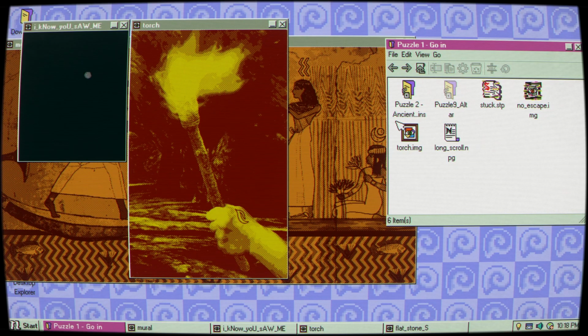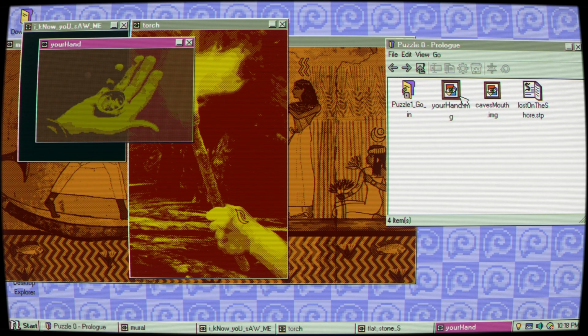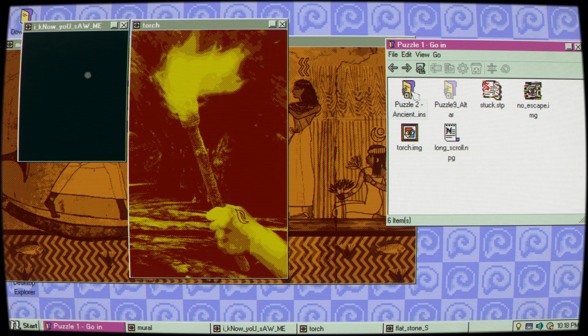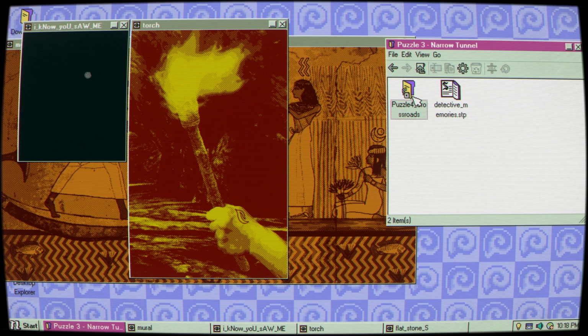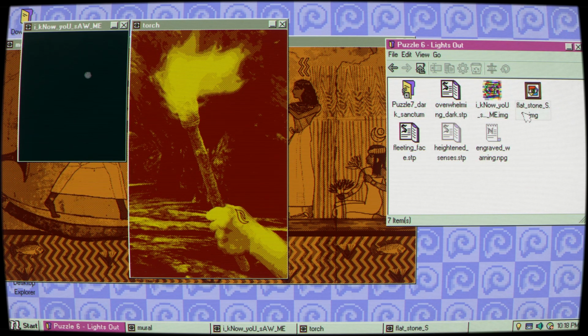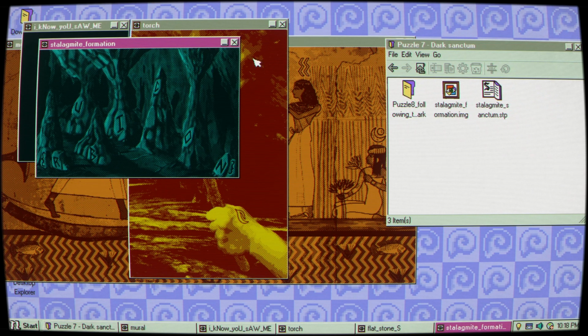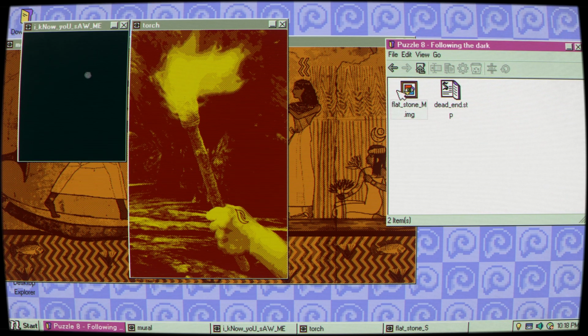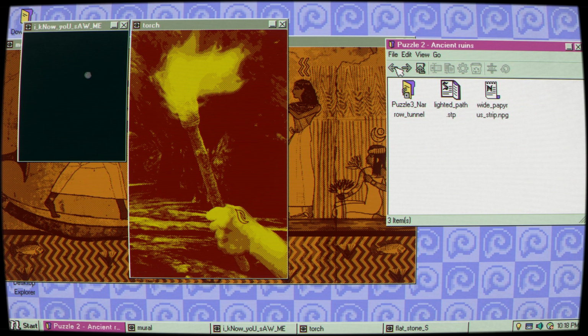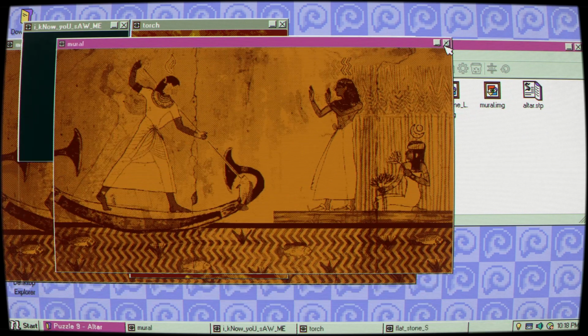Got the torch. Where did we see that? My hand. Okay, that was the start. It wasn't there. It was later. 2, 3, 4, 6. We looked at that. 7. The flat stone image. 8. Stalagmite. Yeah, that's the Rubicon. Puzzle 9. That's the mural.